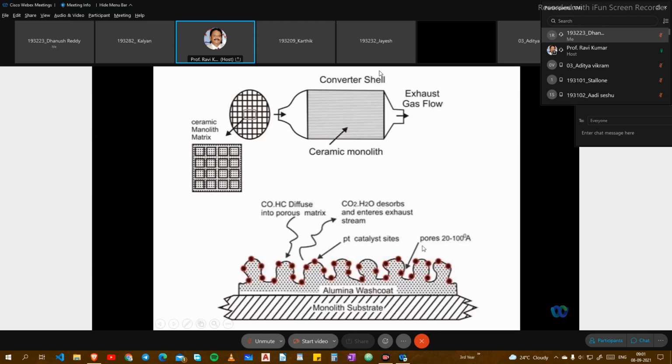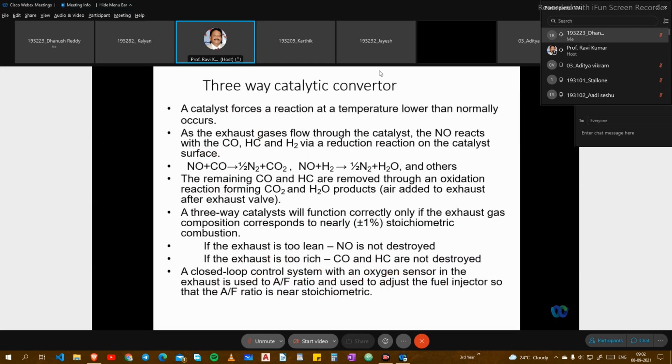These materials are used inside the catalytic converter to absorb the content of your exhaust gases. This is about the two-way catalytic converter.